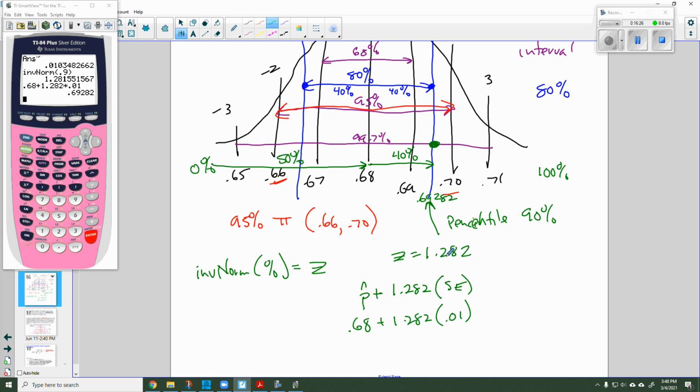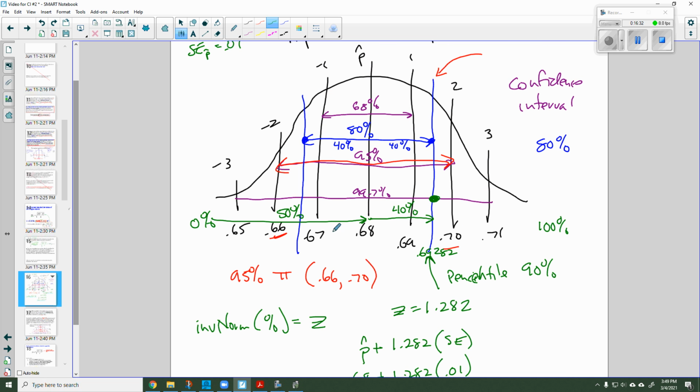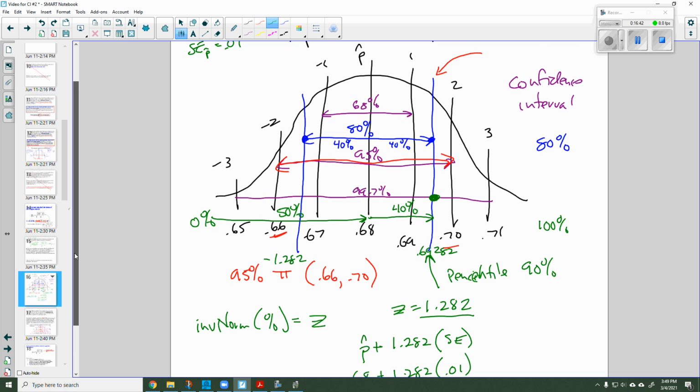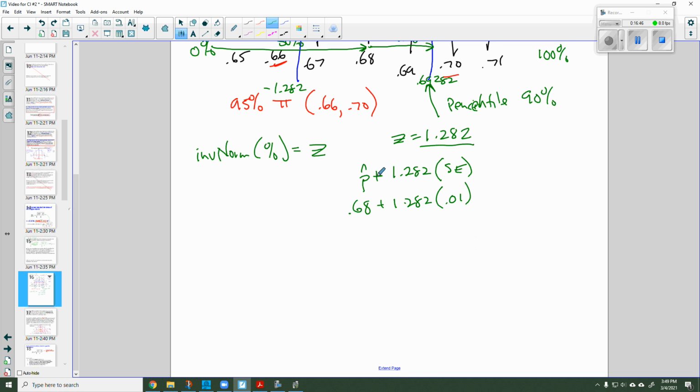Now, the model is unimodal and symmetric. So that means that if this is positive 1.282, this is negative 1.282. So I can actually write my formula here as p plus 1.282 times the standard error, or p minus 1.282 times the standard error.